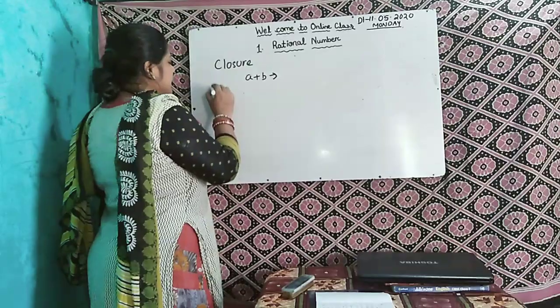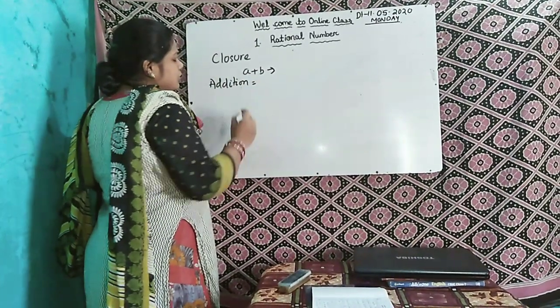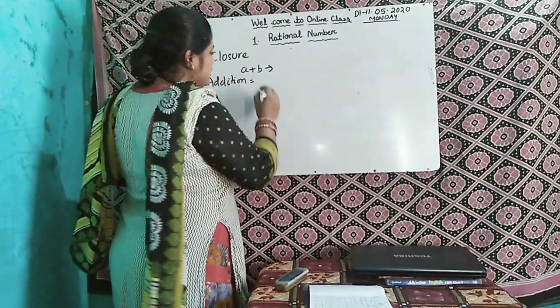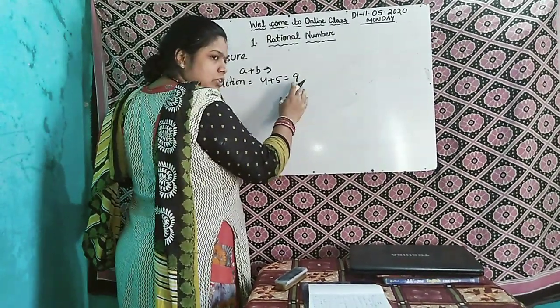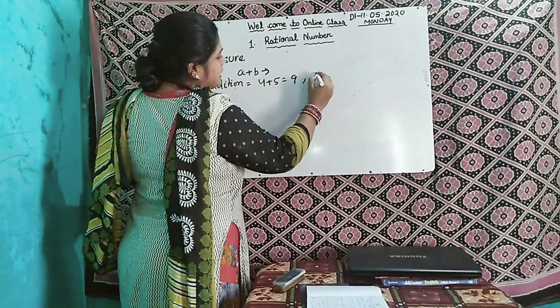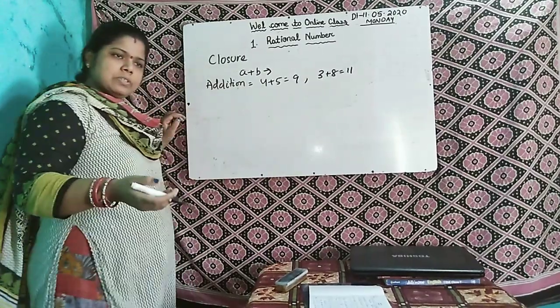First we take addition. Take two natural numbers, 4 plus 5 equals 9, and 9 is also a natural number. Suppose another equation, 3 plus 8 is 11, and 11 is also a natural number.